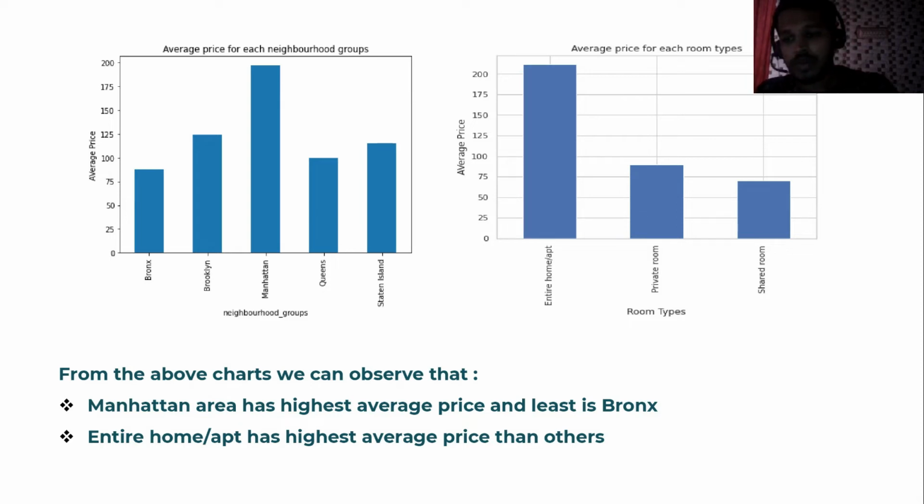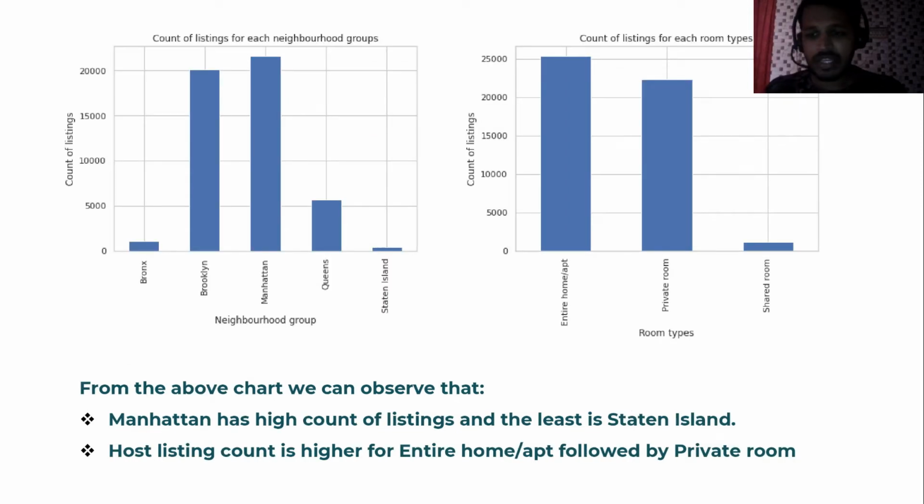Similarly for room types, the average price for entire home or apartment is higher than for private rooms or shared rooms. And from these charts, we can see the count of listings from each neighborhood group. Manhattan has the highest count of listings, and in room types, entire room has the highest